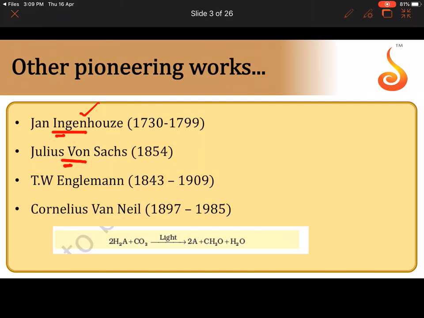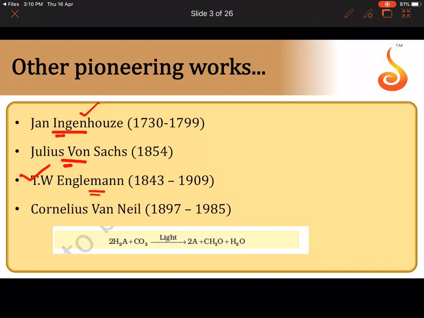And then it was Julius von Sachs who identified that plants make food and store it in the form of starch, and T.W. Engelmann was very instrumental in identifying the effect of wavelengths. He worked on a filamentous alga called Cladophora, and he identified that it is mostly the blue and the red regions of the spectrum which bring forth the highest rates of photosynthesis in green plants. He used a prism to split the white light into its component wavelengths, and he identified that the maximum rate of photosynthesis happens in the blue and the red region.